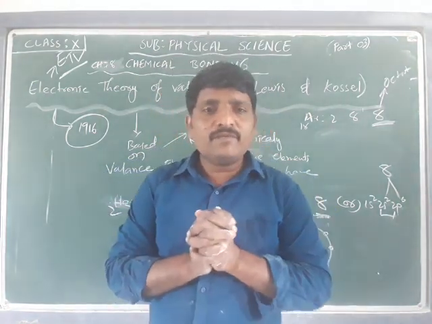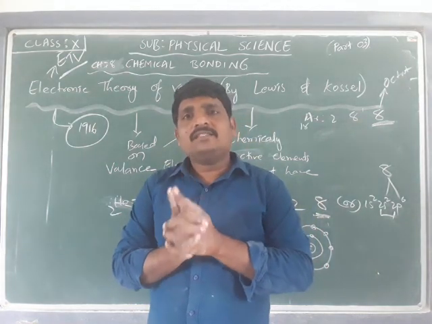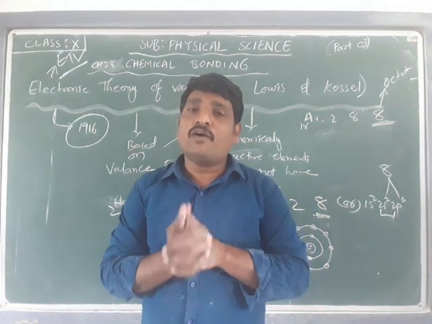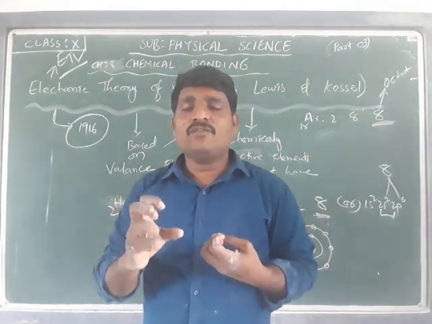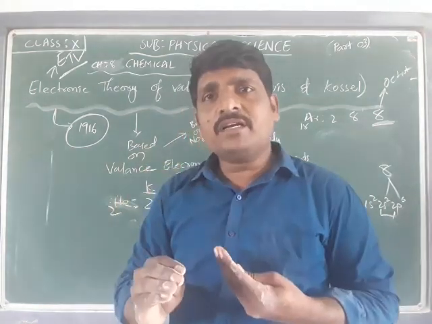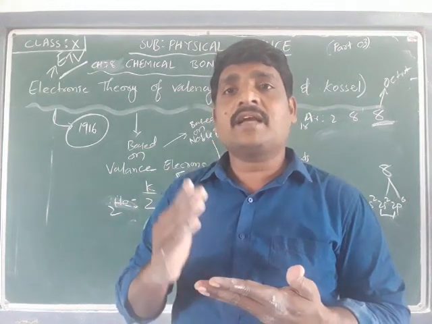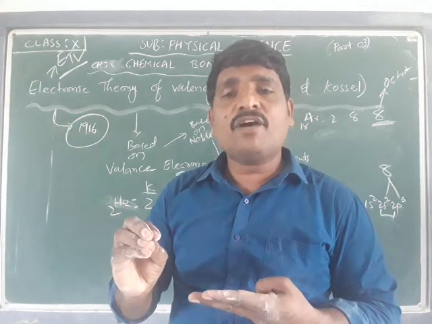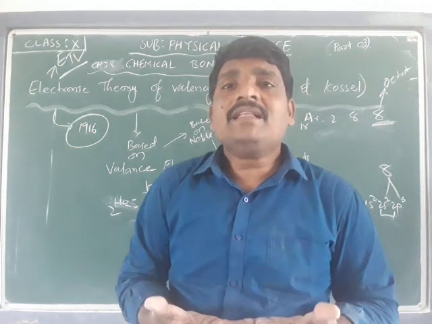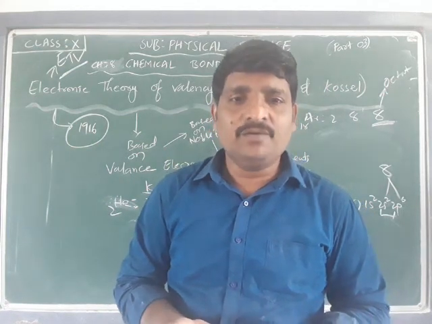To provide a logical explanation for the formation of a bond, they studied the configuration of the noble gases and observed that the noble gases contain 8 electrons in the outermost shell, and the presence of 8 electrons makes them chemically inactive.